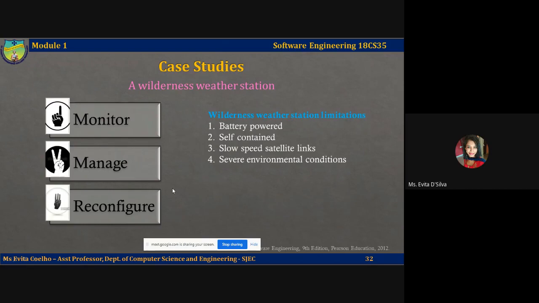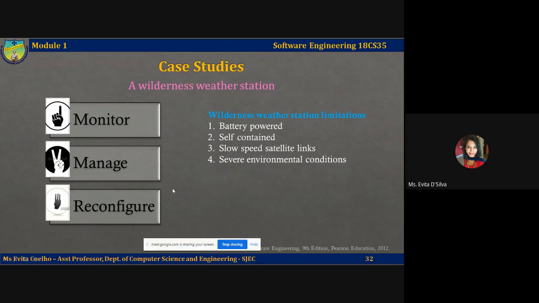This means the system has to allow for dynamic reconfiguration, where parts of the software are replaced with new versions, so updates have to be taken care of, and where backup instruments are switched into the system in the event of system failure. If one weather station fails, there should be a redundant path for another weather station to take over the tasks of the failed weather station.